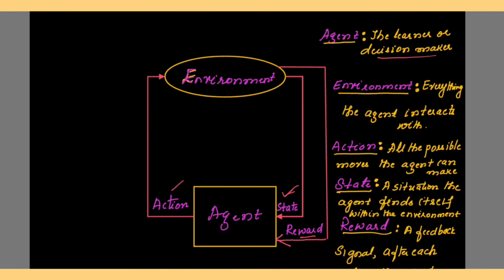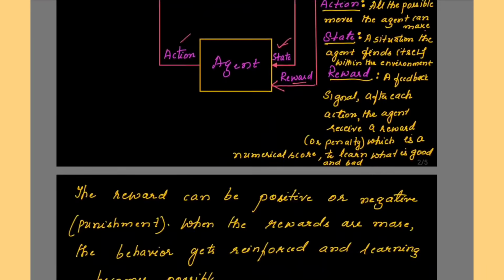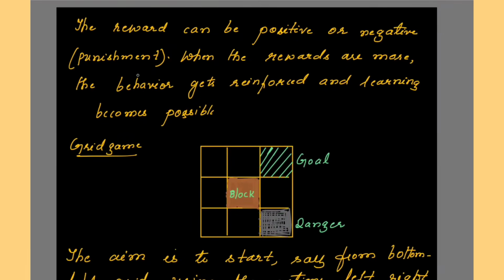Agent is the learner or the decision maker. Environment is everything the agent interacts with. Action is all the possible moves the agent can make. State is a situation the agent finds itself within the environment. What is reward? A feedback signal. After each action, the agent receives a reward or penalty, which is a numerical score to learn what is good and bad. Now the reward can be positive or negative. Negative reward is a punishment. When the rewards are more, the behavior gets reinforced and learning becomes possible.